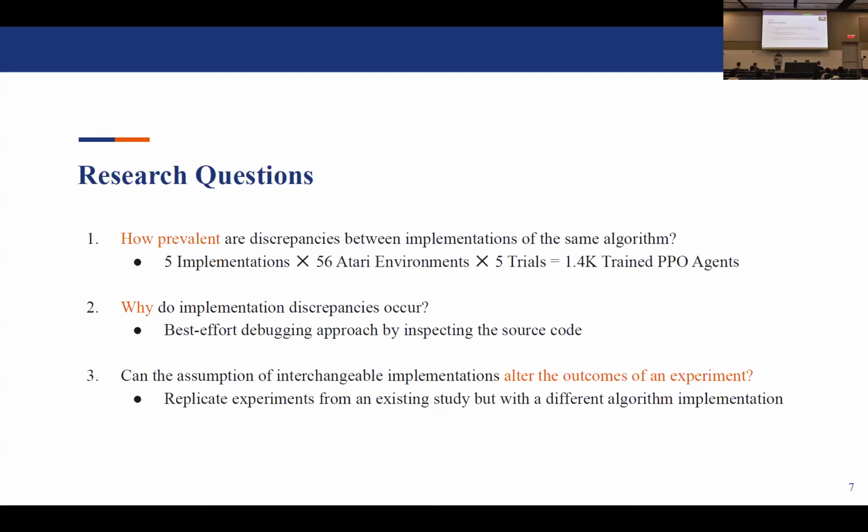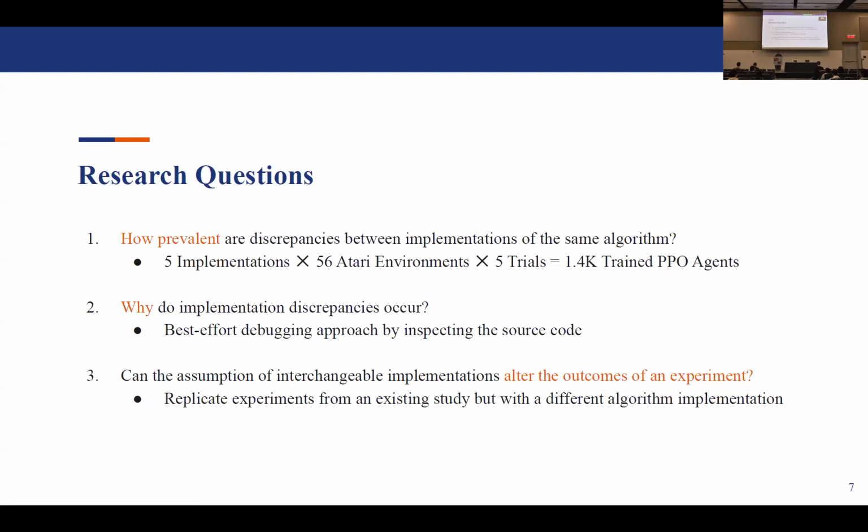So we conducted a best effort debugging approach to inspect the source code and to figure out what was the root cause of the discrepancies observed in the first RQ. And for the last RQ, we then wanted to see if this assumption of interchangeable algorithms was actually sufficient enough to alter the outcomes of an experiment.